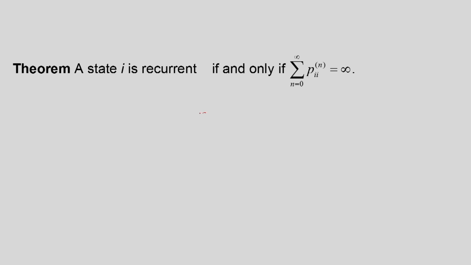So, from this expression, summation p_i^n, n going from 0 to infinity, is equal to 1 by (1 minus f_i). Now, for recurrence, this f_i must be equal to 1. So for that this sum will be infinite, because 1 by 0 tends to infinity. So that way a state i is recurrent if and only if this summation is infinite, and if this summation is finite, this state will be transient.